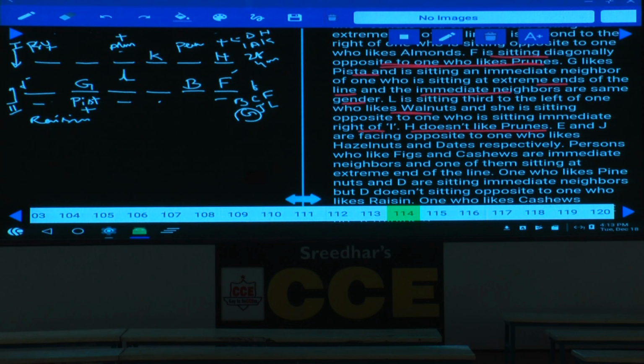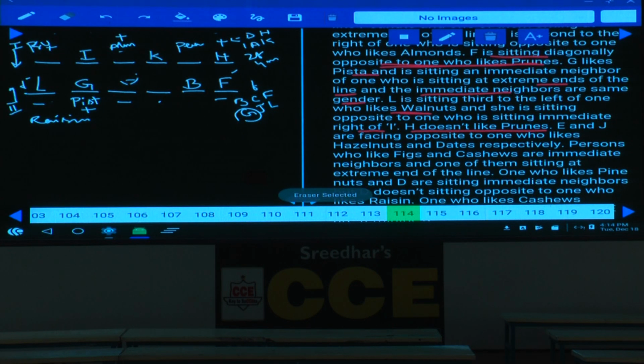See here, L is opposite to the one immediate right of I. Now if L is here, the immediate right is not possible. Hence L cannot be at this place, L must be here. If L is here, I must be here. L is seated opposite to the one who is seated to the immediate right of I. Clear?